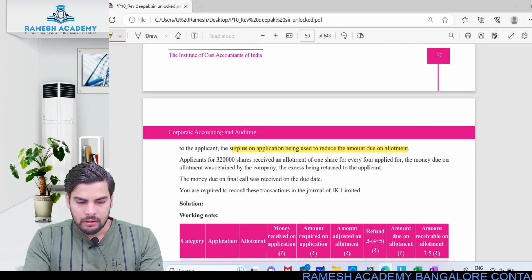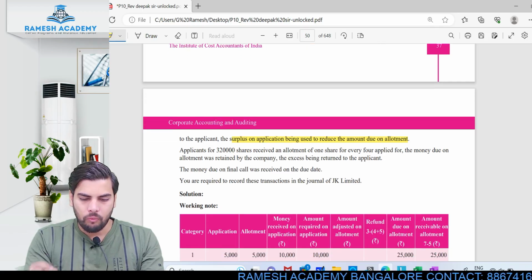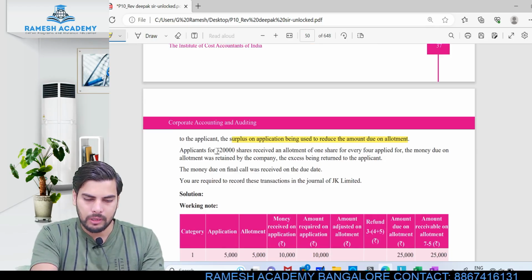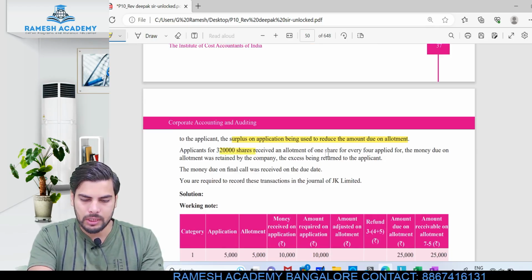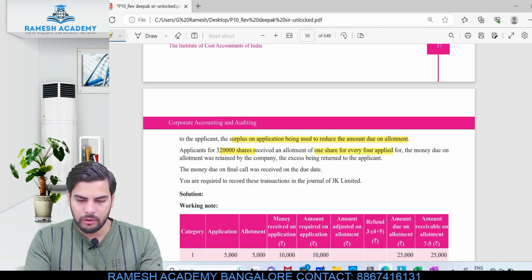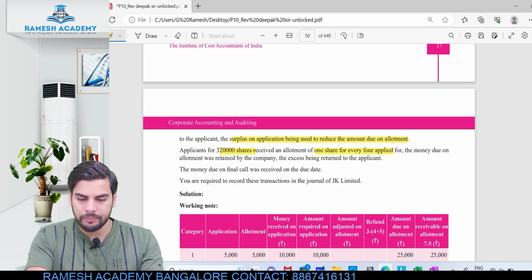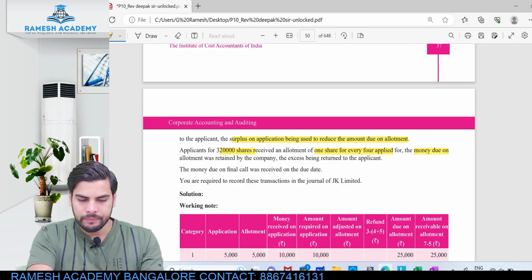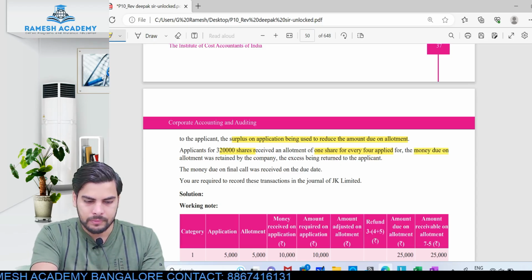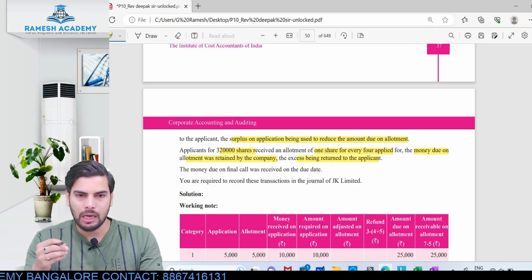Applicants for 3,20,000 shares received an allotment of 1 share for every 4 applied. The money due on allotment was retained by the company, excess being returned. Excess application money is being adjusted only towards the allotment stage.